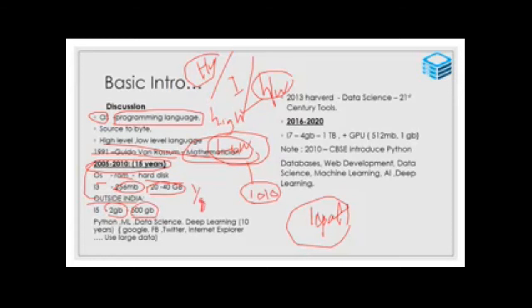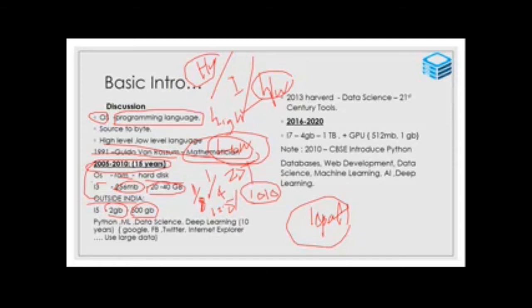Not 1 by 4th, but 1 by 8. If 1 by 4th of 100 is 25 percent, we had only 12.5 percent of the capacity of the system. We had the lowest configuration of systems in 2005 to 10 compared to other